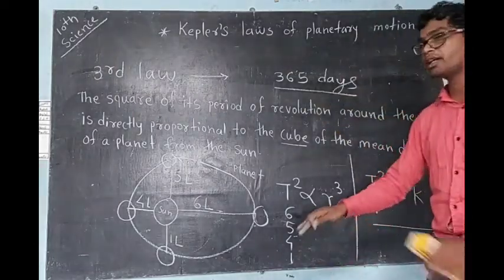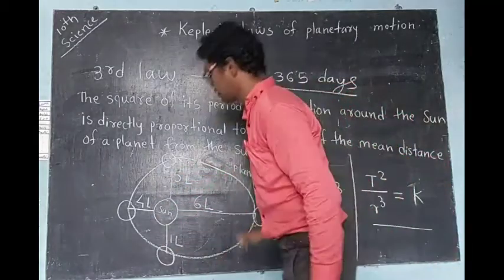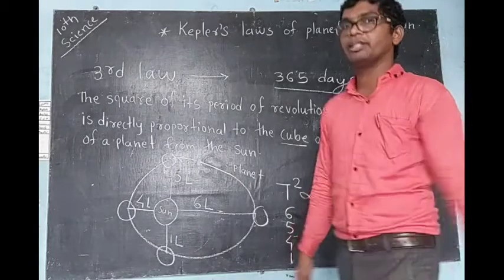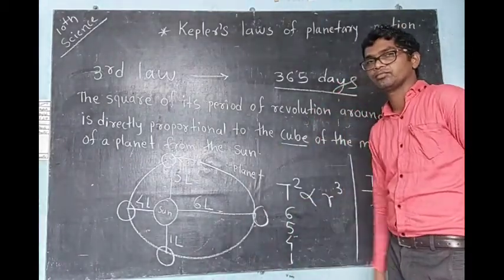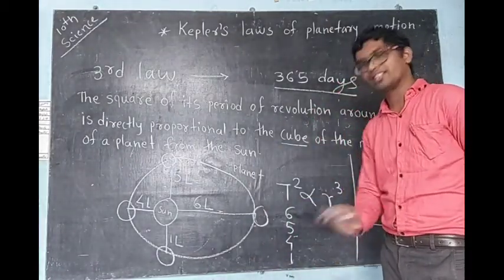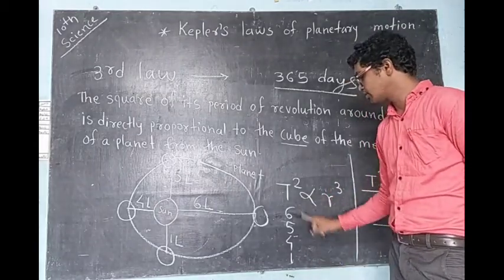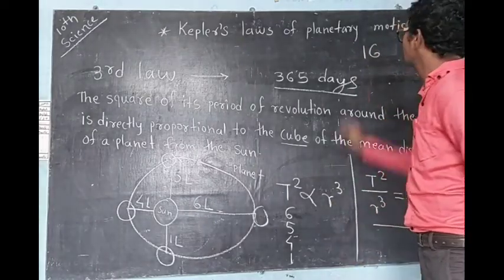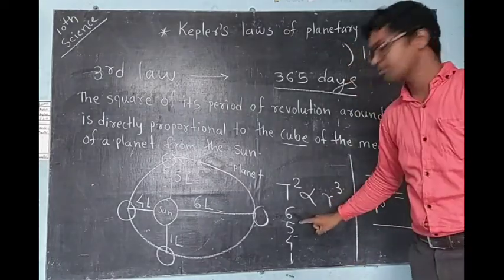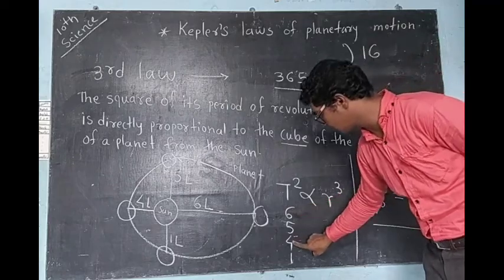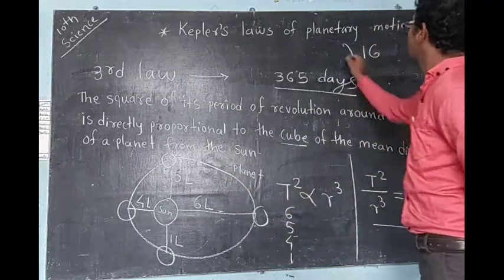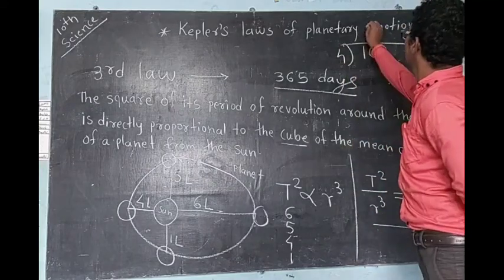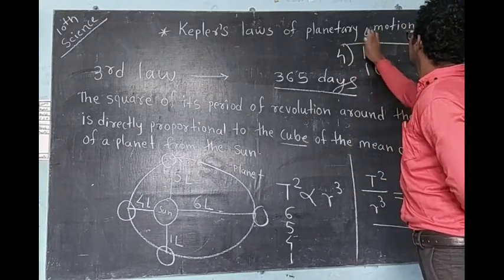So 16 is the total distance of the 4 positions. Now we have to find out the mean distance. How to find the mean distance? Think. Okay, you will think afterward, let us continue. Mean distance means its total addition is 16, so we have to divide by how many? We have taken distances 1, 2, 3, 4, 4 positions, so divide by 4. So what will it become? 4 fours are 16.